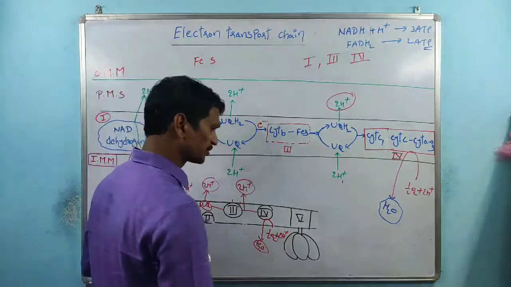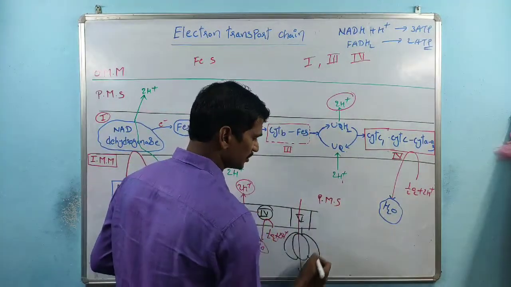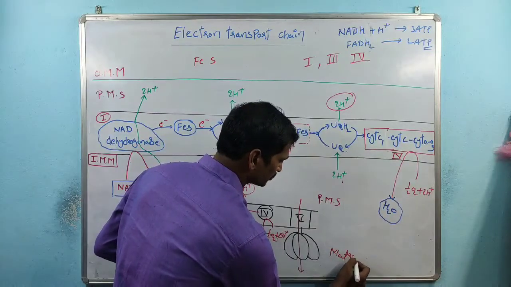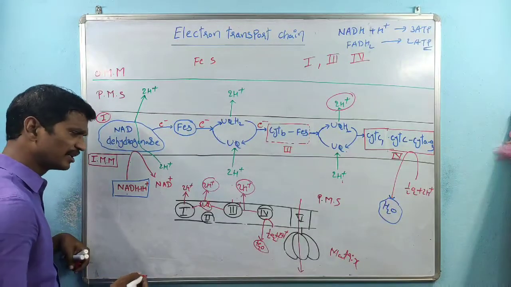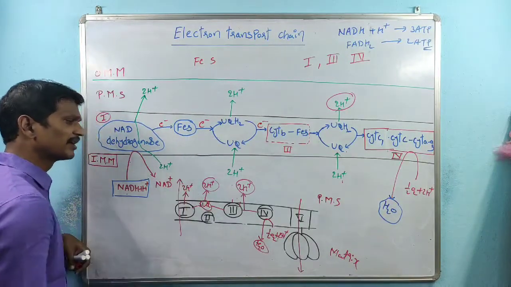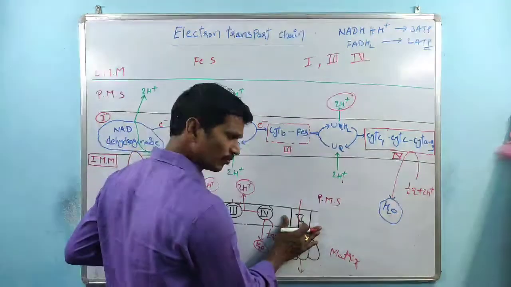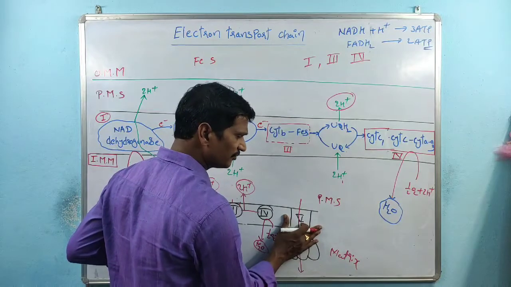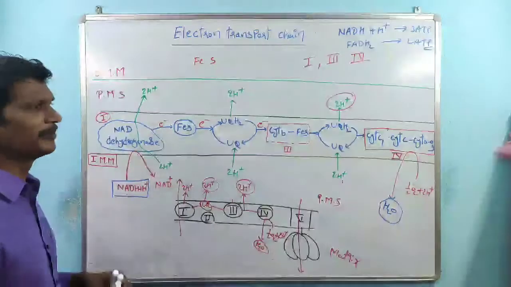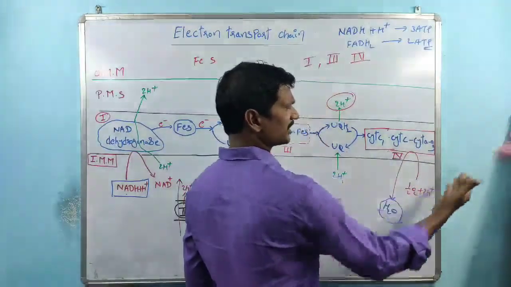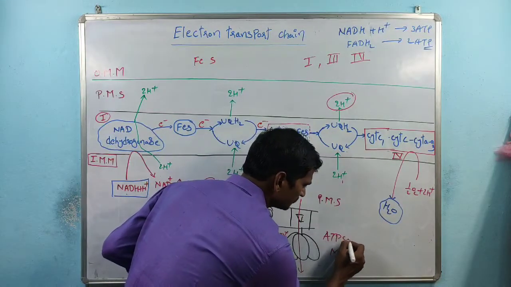Complex 5 is especially involved in the pumping of H plus ions from the perimitochondrial space to the matrix. Remember, all the other four complexes are involved in pumping from the matrix to the perimitochondrial space, but complex 5 is the only complex involved in moving H plus ions from the perimitochondrial space to the matrix. So after complex 4, the next one is the ATP synthase enzyme. That is nothing but complex 5.